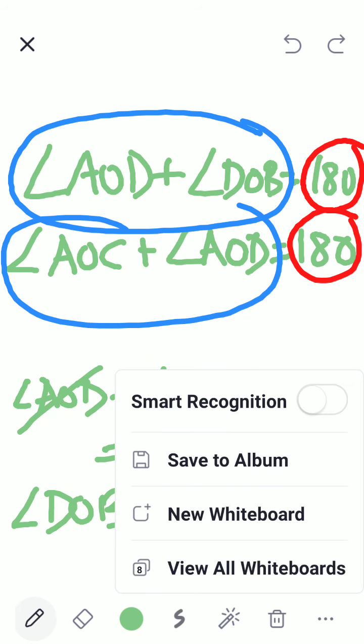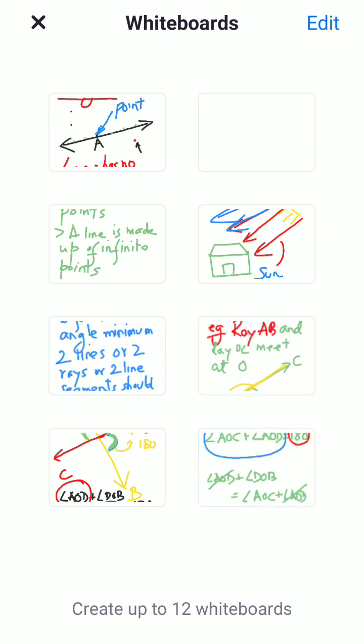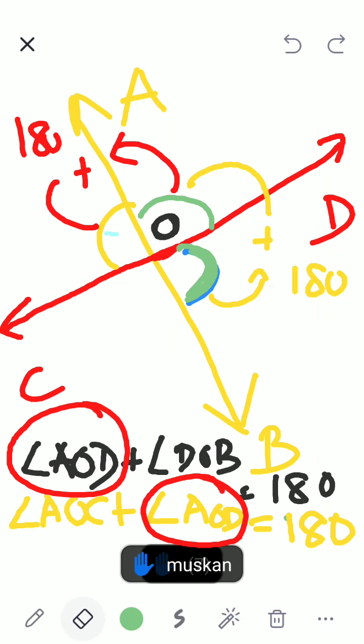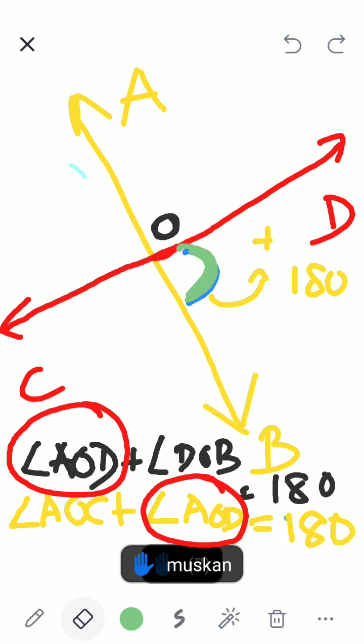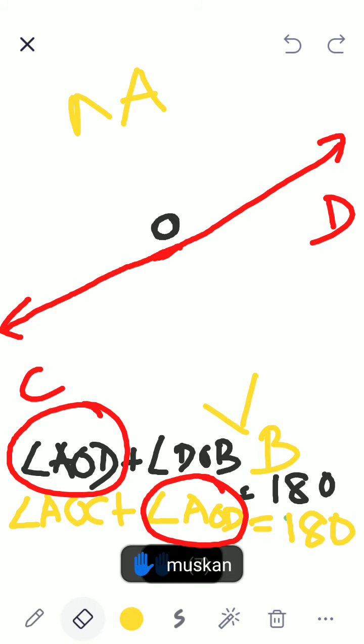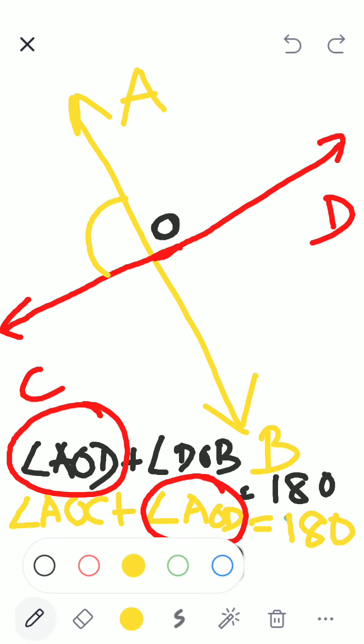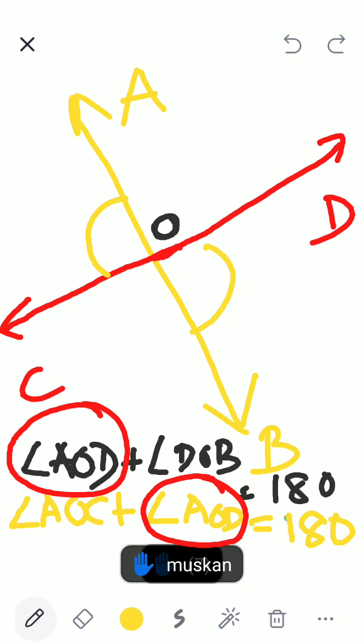So let's go back to the drawing, and we will see here that angle AOC is equal to angle DOB. Children, please mute.